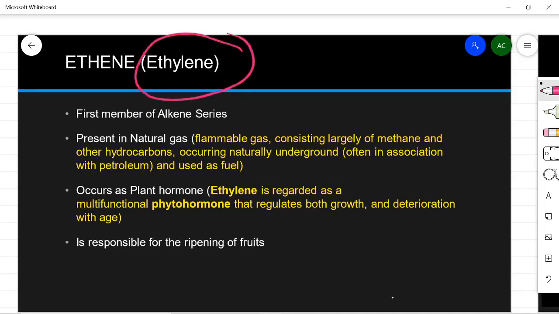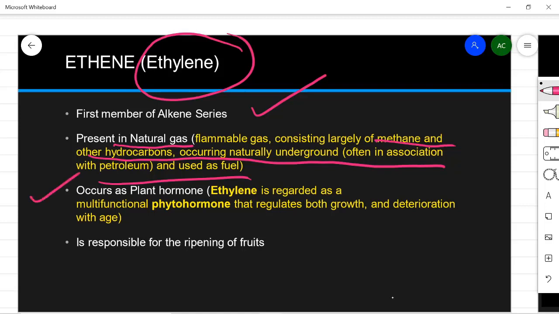The first member of this alkene series is ethene, or the common name is ethylene. It is present in natural gas. What is natural gas? It is a flammable gas which contains a large amount of methane and other hydrocarbons occurring underground, often in association with petroleum, and used as fuel. It occurs as a plant hormone also, because it is regarded as a multifunctional phytohormone that regulates both growth and deterioration with age.